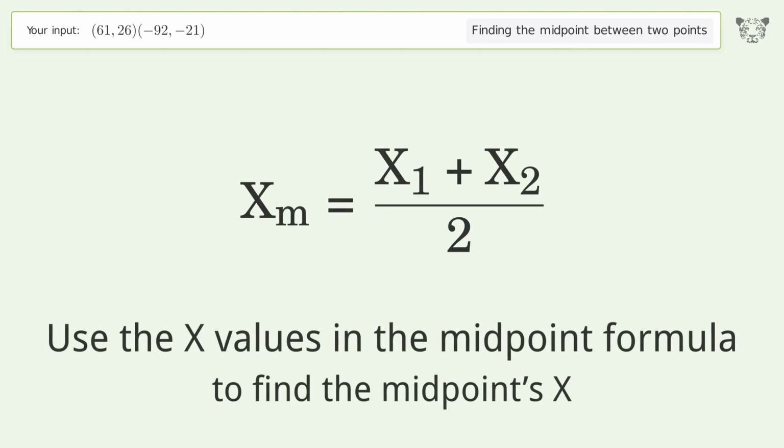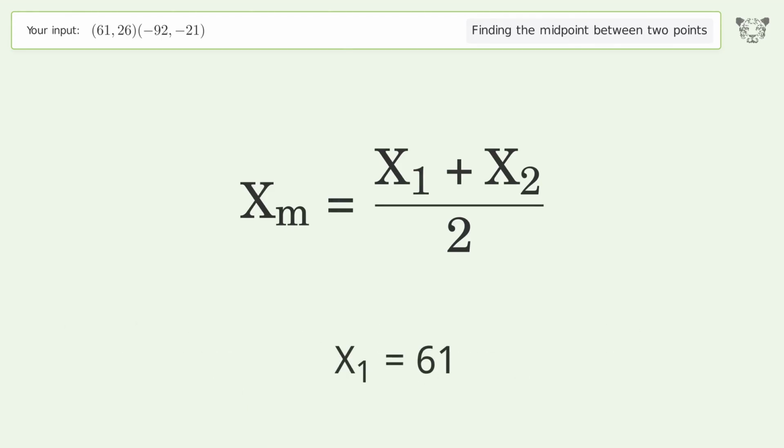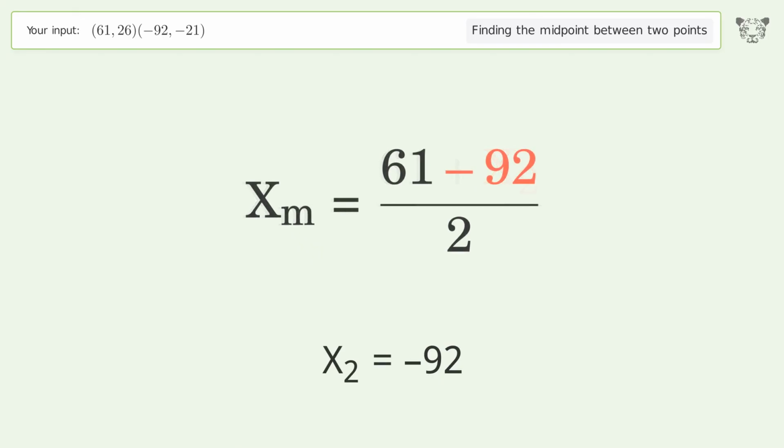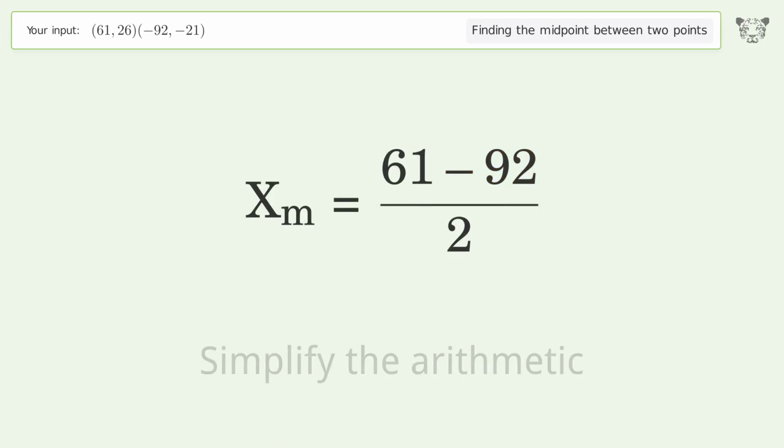Use the x values in the midpoint formula to find the midpoint's x. x1 equals 61. x2 equals negative 92. Simplify the arithmetic.